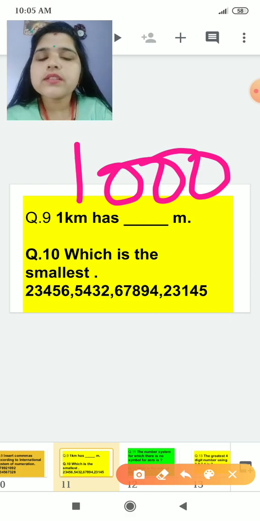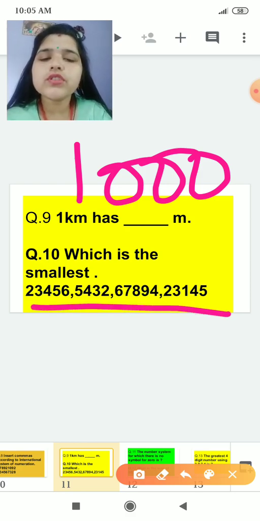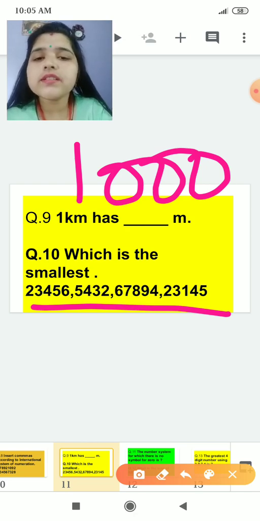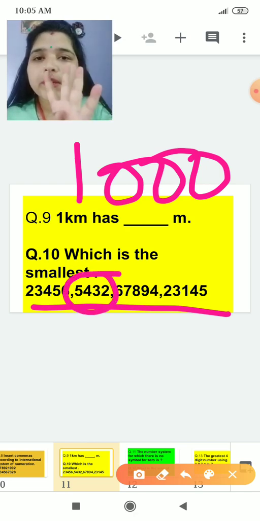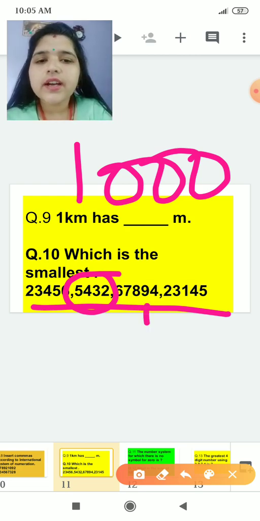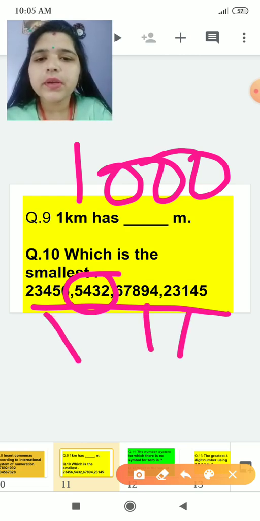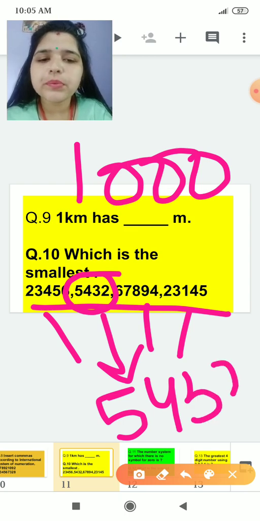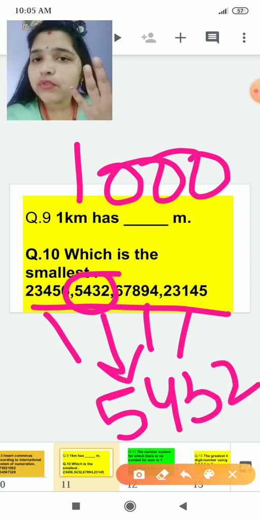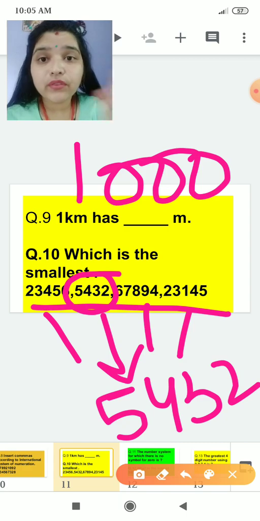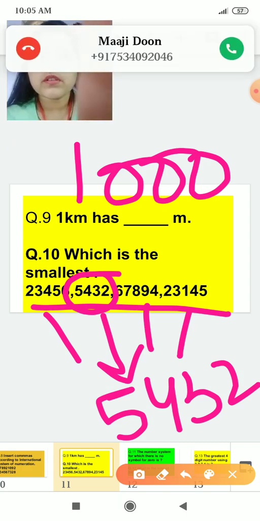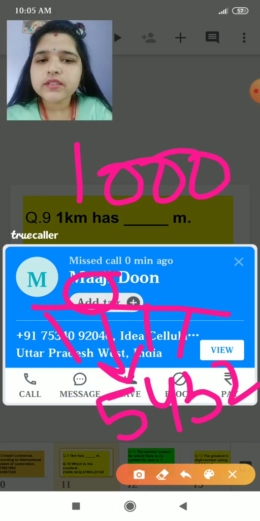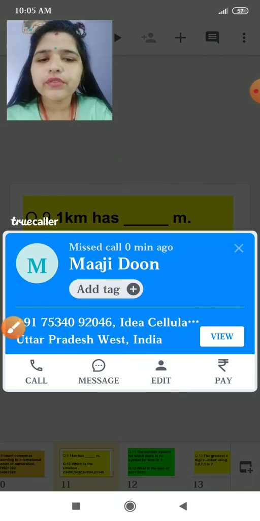Which is the smallest number? You can see here which is the smallest number. You can easily see that this is the number which is having only 4 places, 4 digits, and these are the numbers which are having 5 places, 5 digits. So which number will be the smallest? 5 4 3 2 will be the smallest, क्योंकि इसके पास सिर्फ 4 digits हैं, other numbers are having 5 digits.